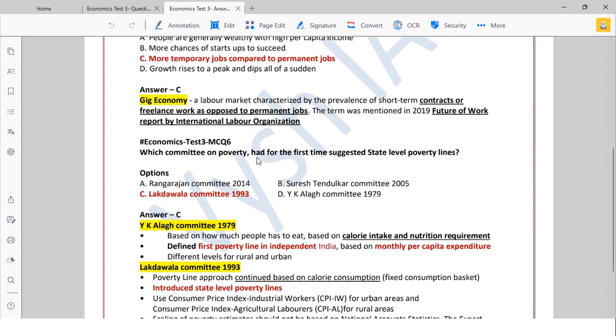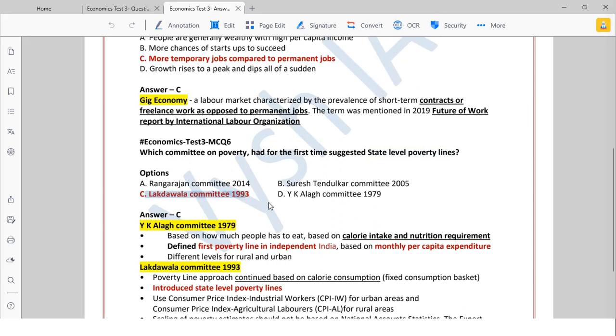Now, which committee on poverty had for the first time suggested state level poverty? Okay, meaning already there is national level poverty, there is world level poverty line also, which the World Bank declares. Like if you have this much income, then you are below poverty or above poverty. Those lines will be there. So state level poverty, which committee suggested? It was this Lakdawala Committee, 1993.